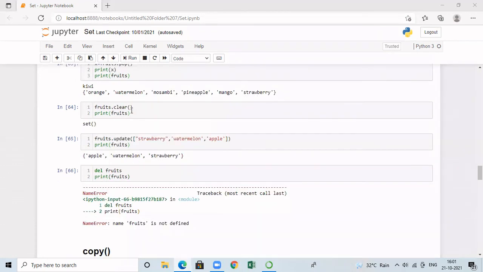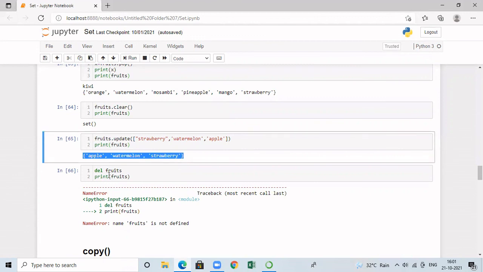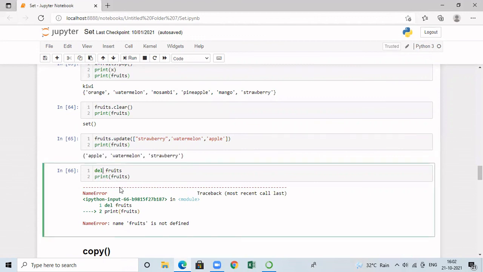When I call fruits.clear, it is going to clear all the elements in the set. An empty set is printed after that. And you can add new elements to this set with the help of the update method. I'm adding 3 elements to this particular set. I can delete the entire set by calling del fruits. So here the set is containing 3 elements. It will be completely removed from the memory. After that, when I try to print fruits, I'm getting an error. The error is NameError. fruits is not defined because it is completely removed from the memory.